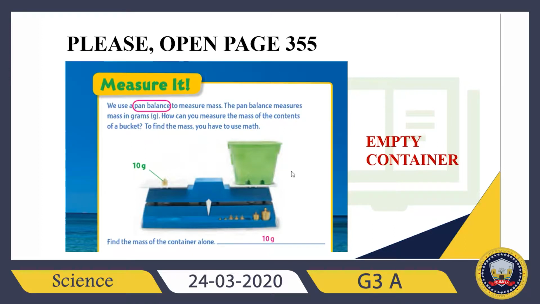First of all, I need to find the mass of an empty container. Right now this is empty, and when I try to measure it by using a pan balance, I can say the mass of the container alone is just 10 grams. Remember, this is an empty container. This is the mass of an empty container. So how can I find the mass of the contents inside of it?